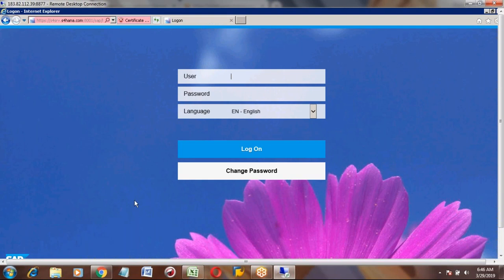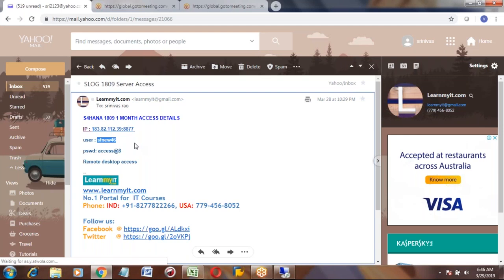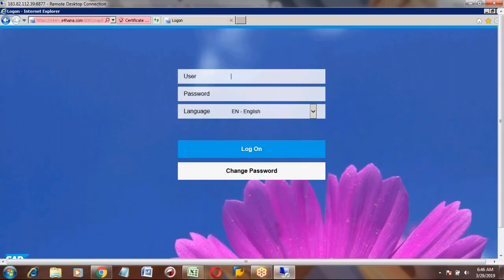Now the users and passwords we are using, they are all the same user and password. For this training, they have given this user ID and password, for this training purpose.